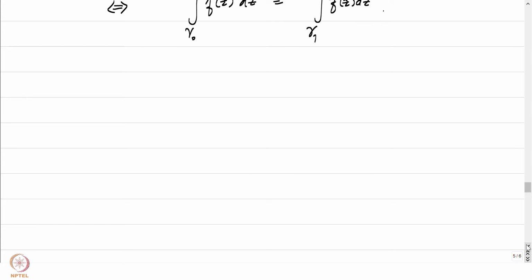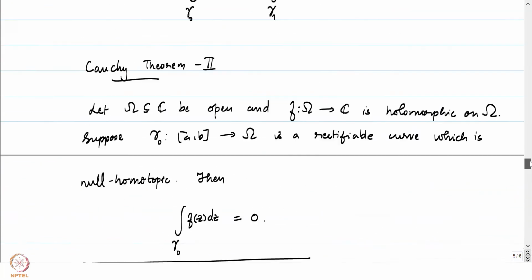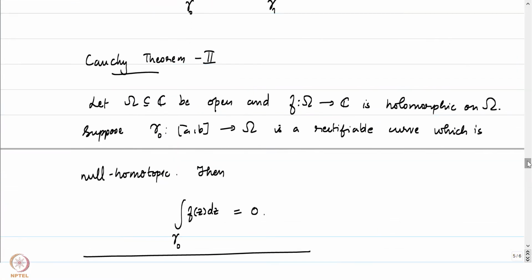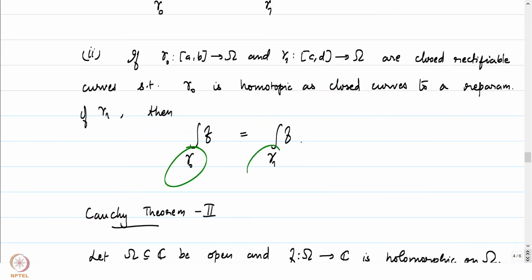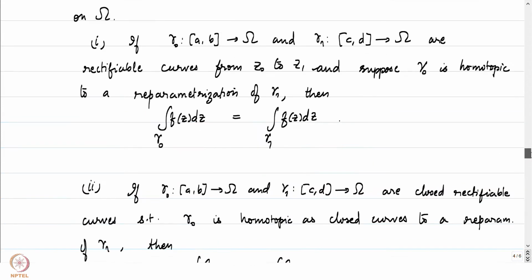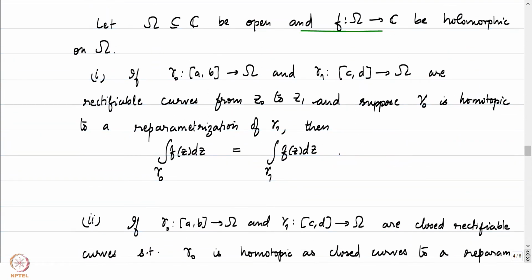In both these cases though, one thing to keep in mind is that we have demanded our function f to be holomorphic on the entire open set omega. We are not restricting our attention to how f is defined in a neighborhood of gamma 0 and gamma 1. Even though we are only considering the integral of f along gamma 0 or gamma 1, we are still demanding that our function f is holomorphic on the entire space omega.